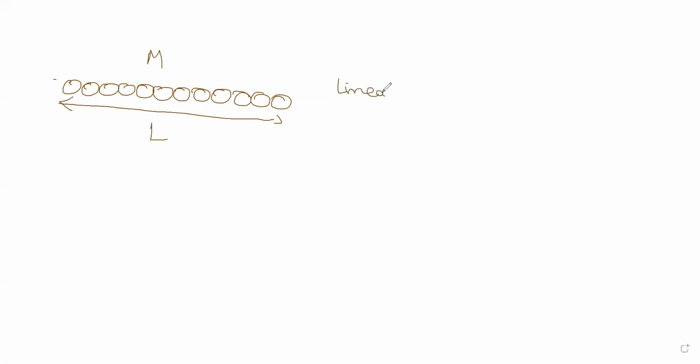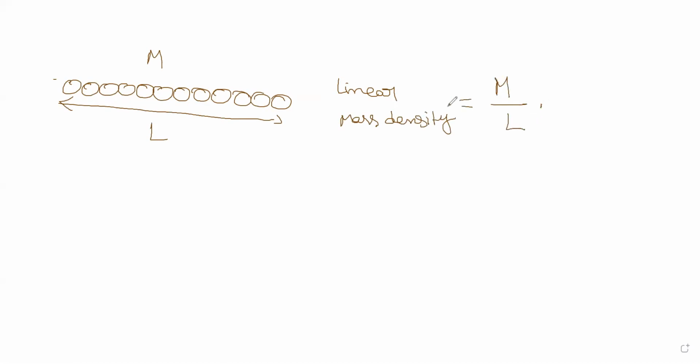Now let me redraw the situation. I want this concept to be clear. Suppose there is a chain like this. It's a uniform chain of length L and mass M. There is something called linear mass density. This is what you have to know. Linear mass density is given by M by L.